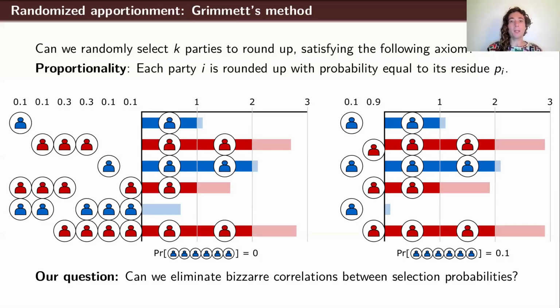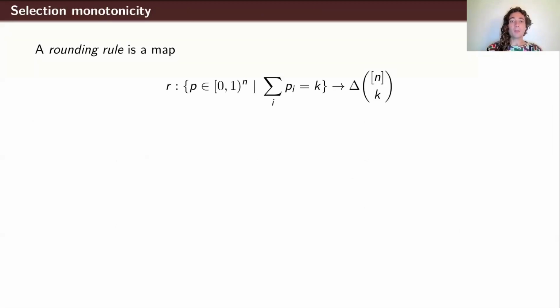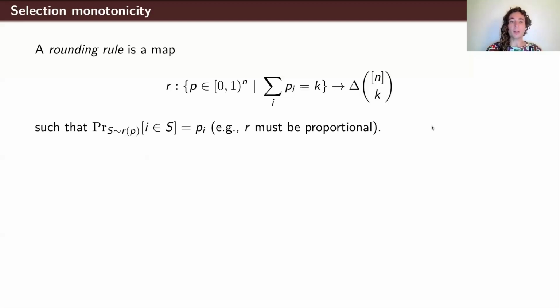In a bit more formality, we say that a rounding rule is a map R from the space of residue profiles, which are just n numbers summing to some integer k less than n, to distributions over sets of size k of the n parties. And we're going to always require that a rounding rule satisfies the proportionality axiom: the probability that a given party i is included in the random set S is exactly equal to p_i.